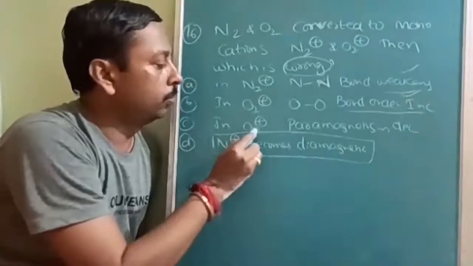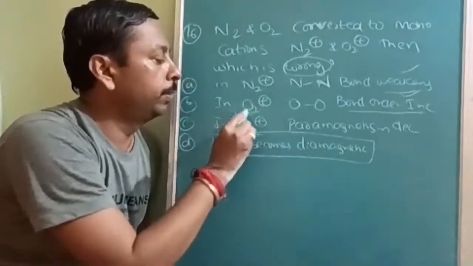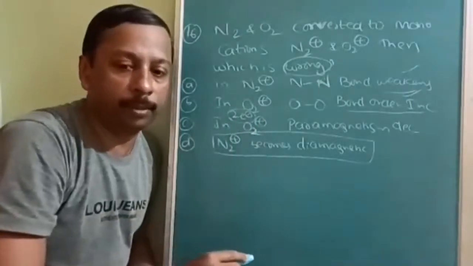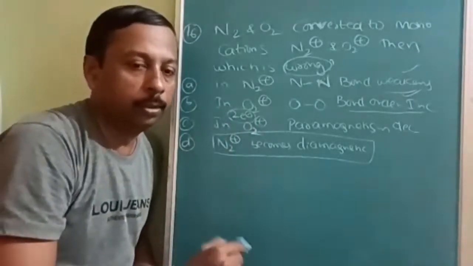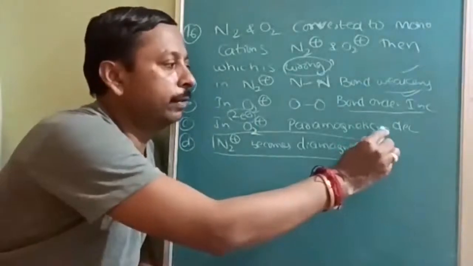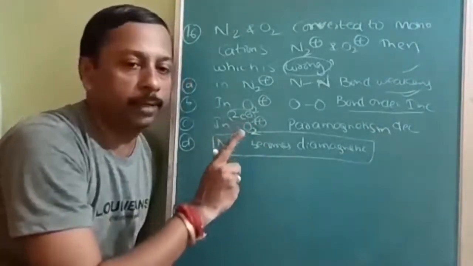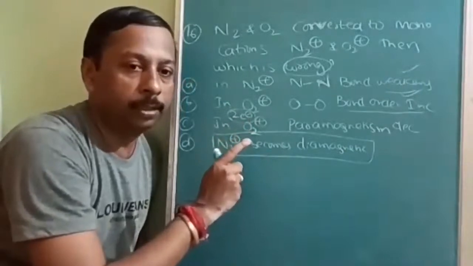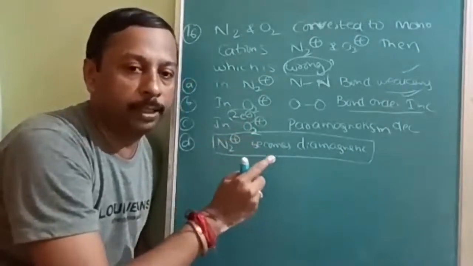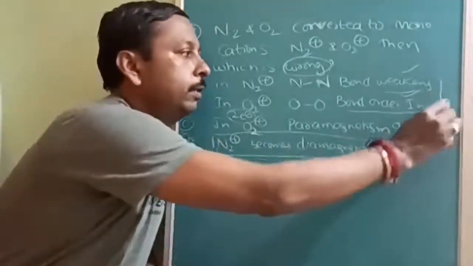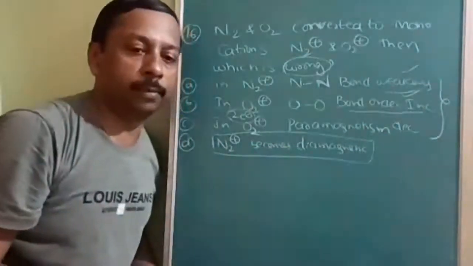And O2 is paramagnetic with two unpaired electrons, and nobody can have more than 2 unpaired; the maximum is 2 only. So once it changes, there will definitely be a decrease in paramagnetism. In O2 positive there is 1 unpaired electron, in O2 there are 2 unpaired. So the number of unpaired electrons decreased, therefore paramagnetism decreased. That is the scientific explanation, and this is the guessing work you can also do.